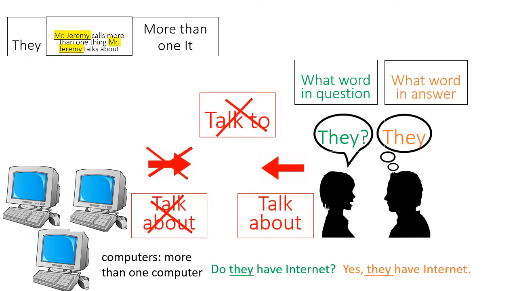So if the what word in the question is they, as in do they have internet, the what word in the answer is also they. Yes, they have internet. So when these people say they, they are talking about the computers, more than one.